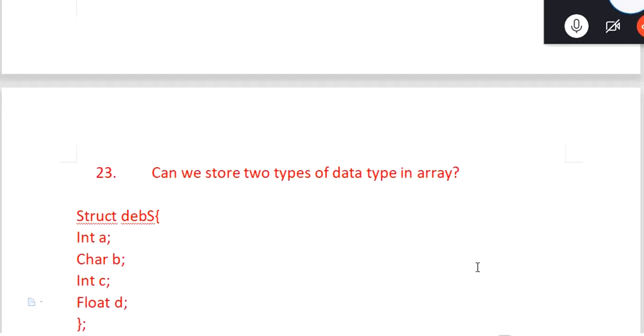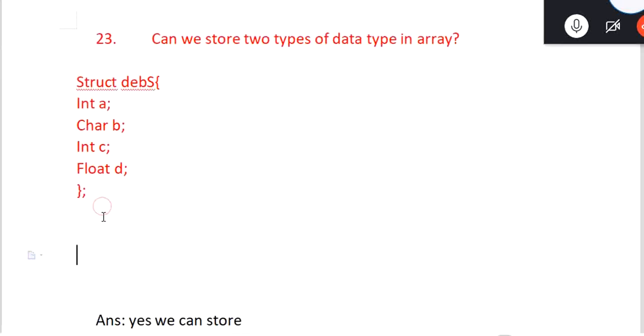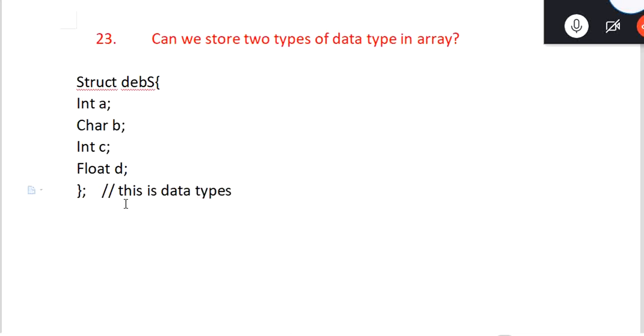If we make one structure like this, this is not a normal structure. This becomes the data type. This is a data type. So this is no more different variables. They all variables become one variable.